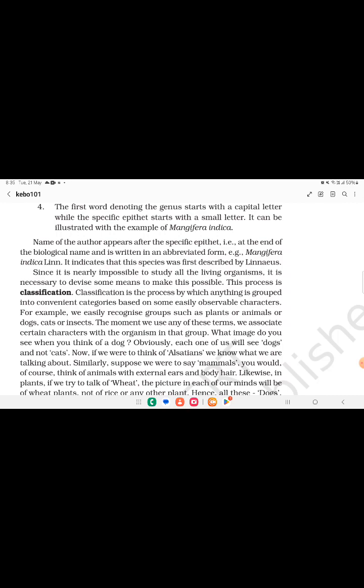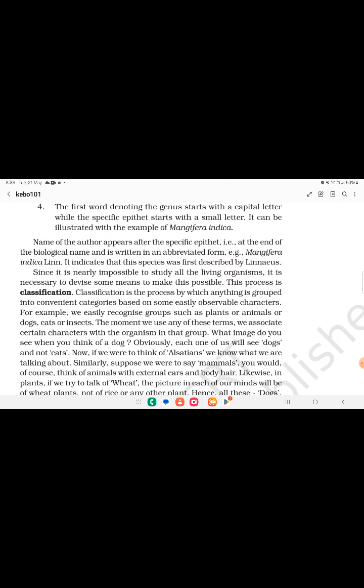Classification is the process by which anything is grouped into convenient categories based on some easily observable characters. For example, we easily recognize groups such as plants or animals, or dogs, cats or insects. The moment we use any of these terms, we associate certain characters with the organisms in that group. What image do you see when you think about a dog? Obviously, each one of us will see a dog, not a cat.